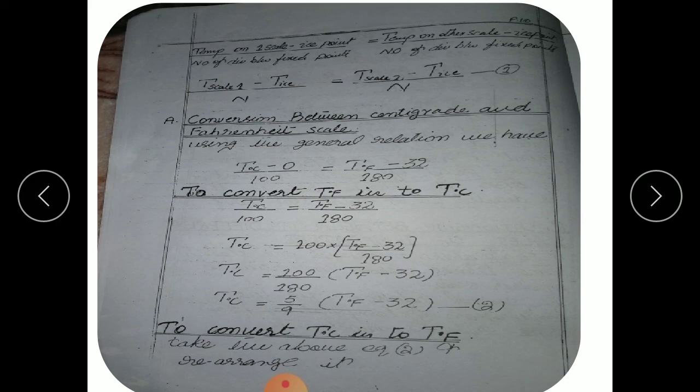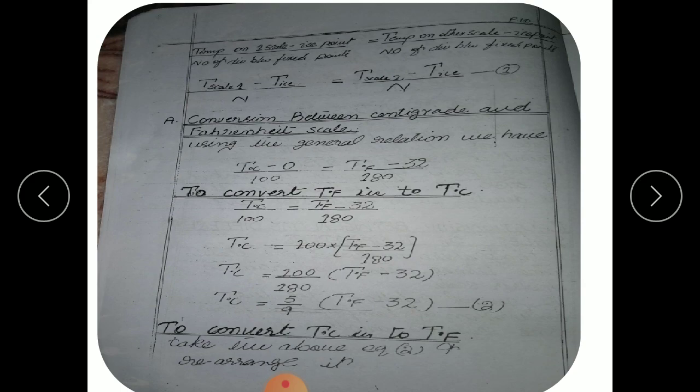To convert, we multiply by 100 on both sides, and by cancelling we get T°C = 5/9 (T°F − 32). That is the relation between centigrade and Fahrenheit.